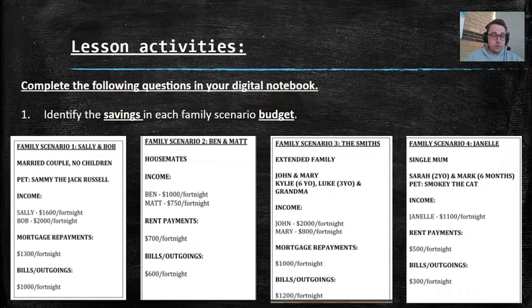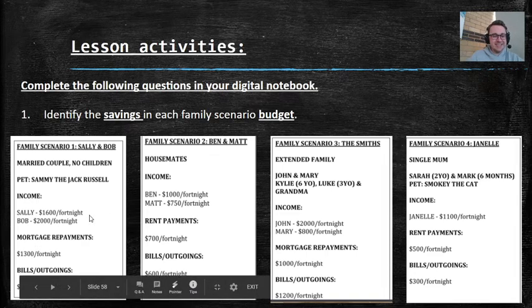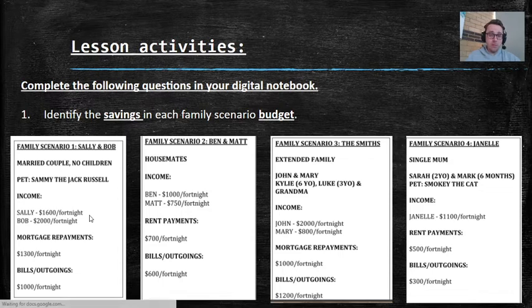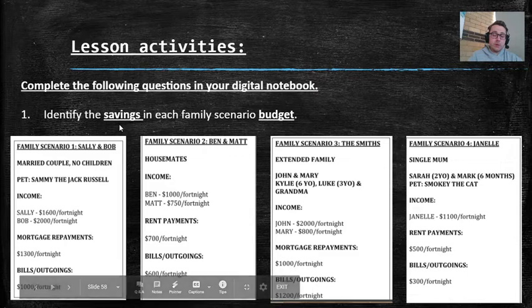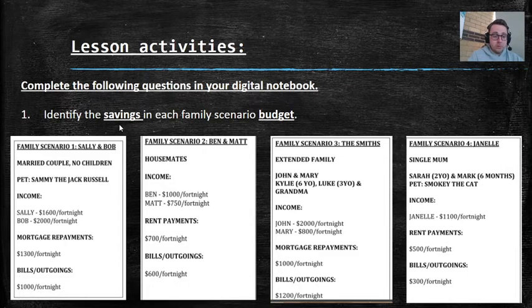So I've got 2 numbers there for expenses, so it's going to be income minus my expenses, so 1,300 and 1,000, equals savings. So in your digital notebook, you would write Sally and Bob, family scenario 1, they have this amount of savings every fortnight. Pretty straightforward.